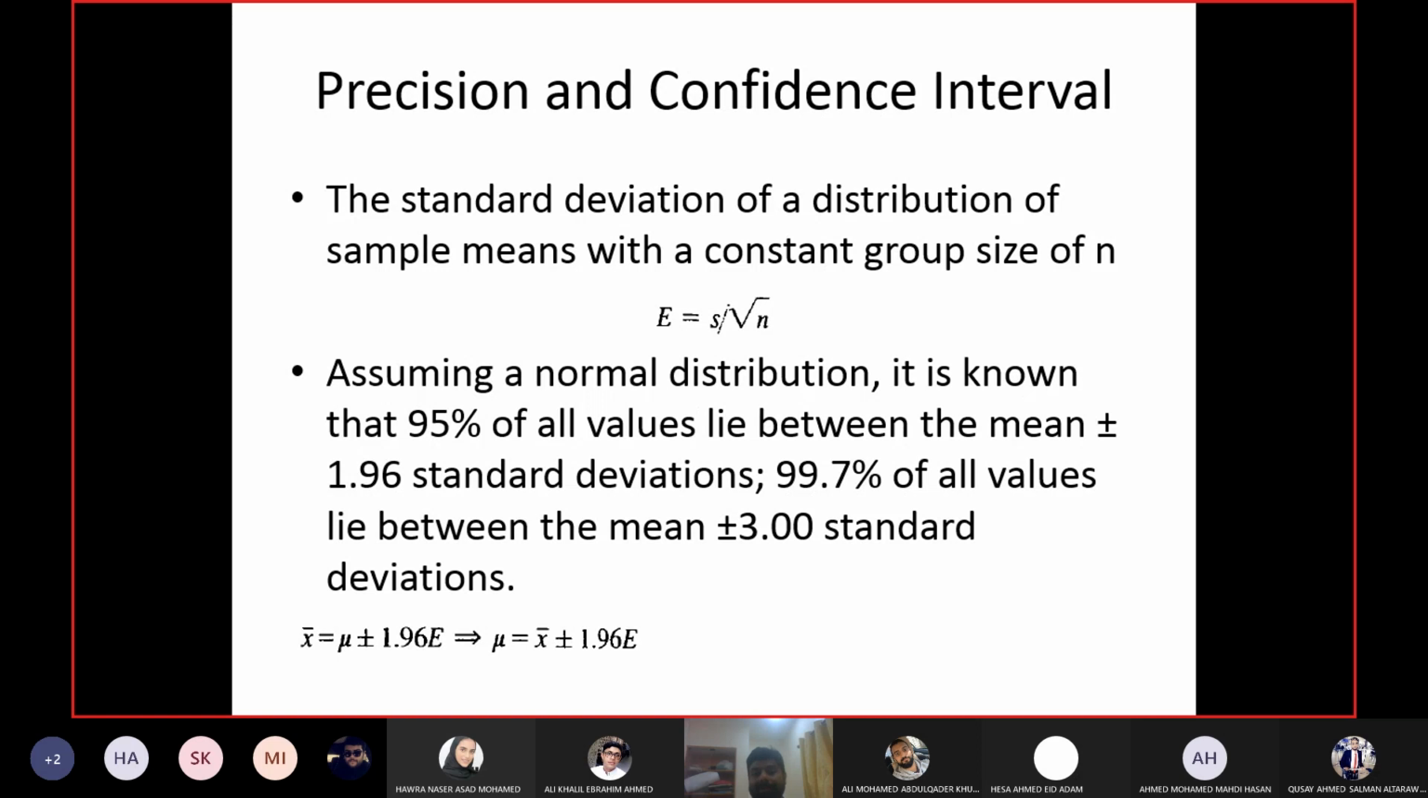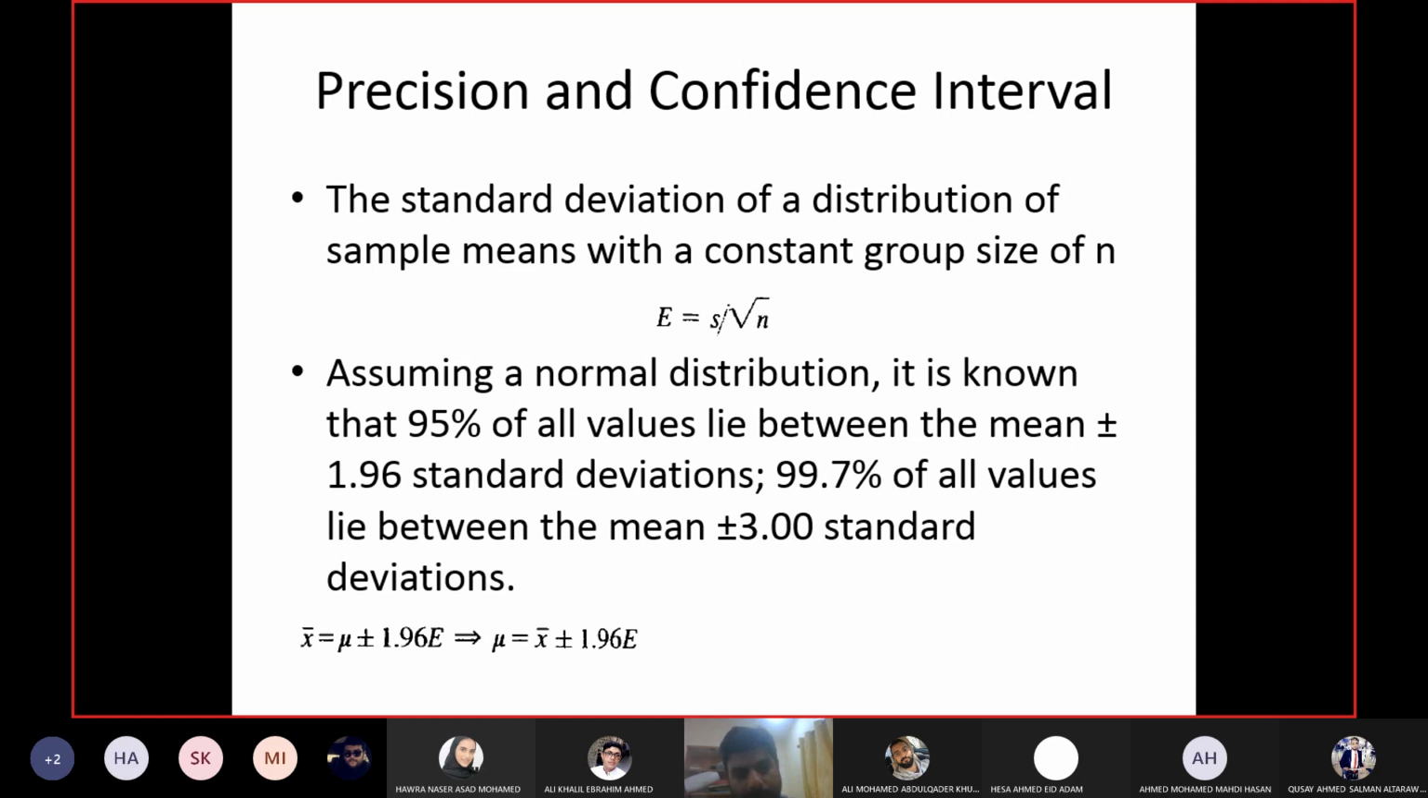Now, whenever you collect a data set, you must know the precision of your data. That precision is shown in the form of capital E here. Capital E is the precision of your data, also called standard error. If you want to know how precise your data set is, how much error there is in it, you calculate it from here.